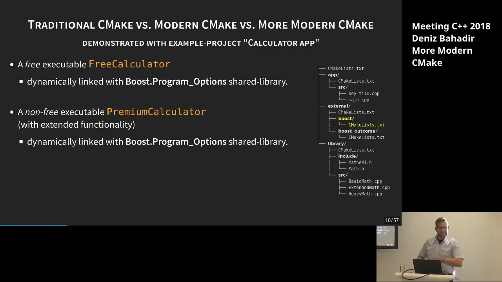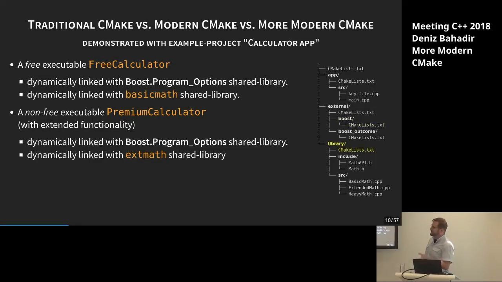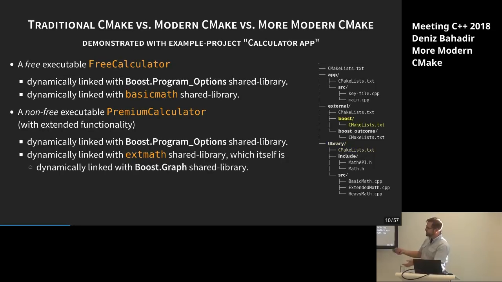Then again, they have some functionality you yourself are writing, so some common library or some libraries they are using, and the free calculator uses the basic math shared library coming from the library subdirectory, while the premium calculator uses the math for extended math library, which has some extended functionality. And for having this extended functionality, it also has a special requirement. In this case, it's Boost Graph for our example. So this is what the different calculators require, and that's where we find this on the right-hand side.